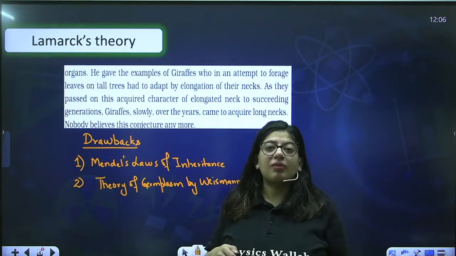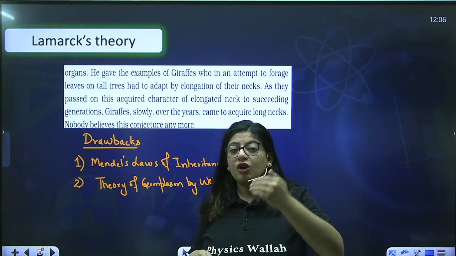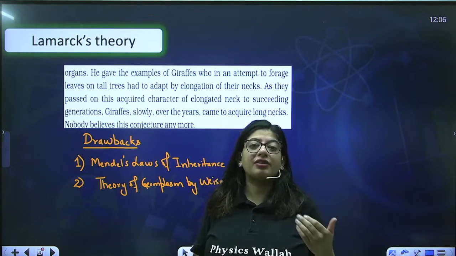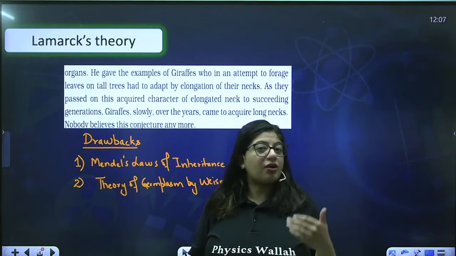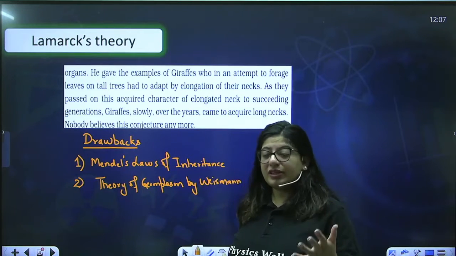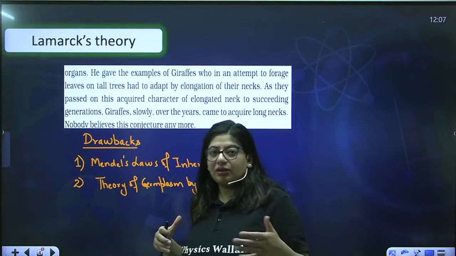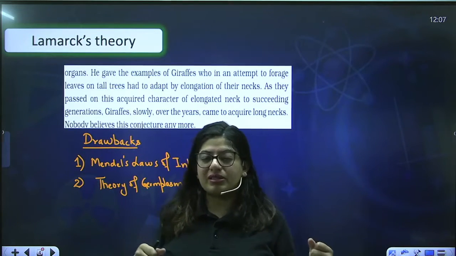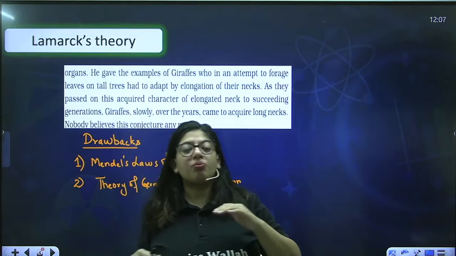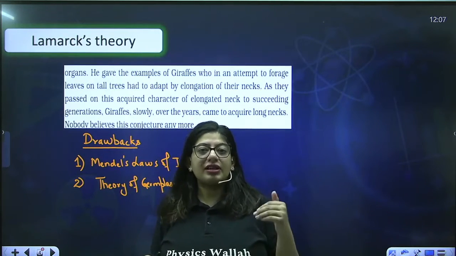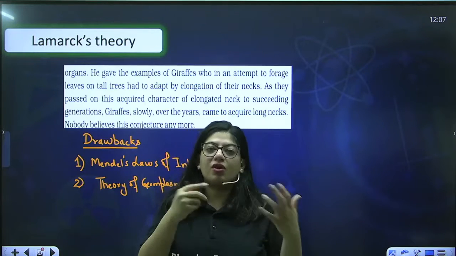So that means whatever character is there in the somatic cell will never be inherited. Only those changes will be inherited which are there in the germ cells. Germ cells are ova and sperm. For example, if a man grows his body and has a lot of muscle, their child is never born with large muscles. Why? Because this character is in their somatic cells, not in the germ cells.